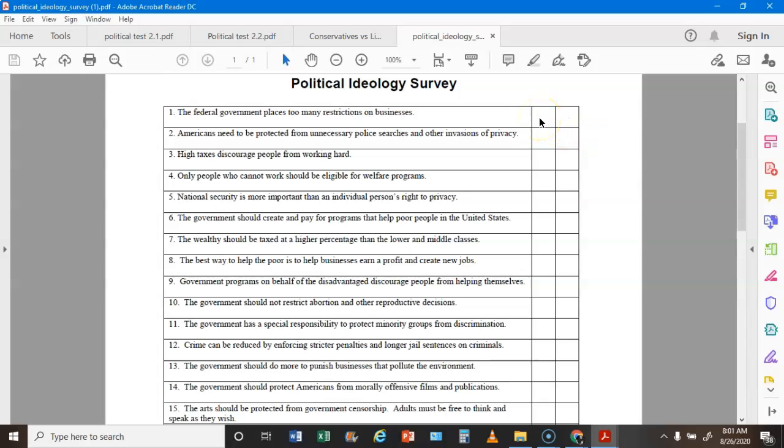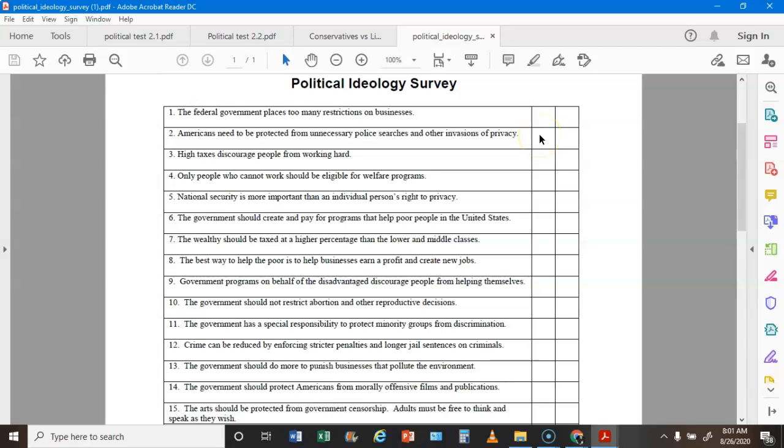All right, so now let's go through the answers. For everything, you're either going to put an L or a C in this column right here. Those are your only two answers that you can have, either an L or a C, and I'm going to give you what those answers are right now. So for number one, the federal government places too many restrictions on business. If you agreed or put a check mark here, then that is a C. If you disagreed with it or didn't like it, then that's an L.